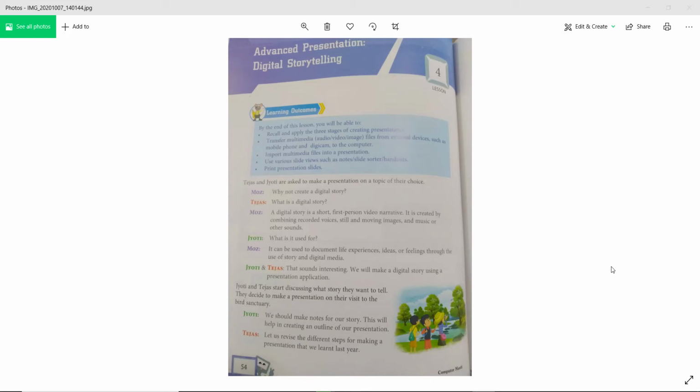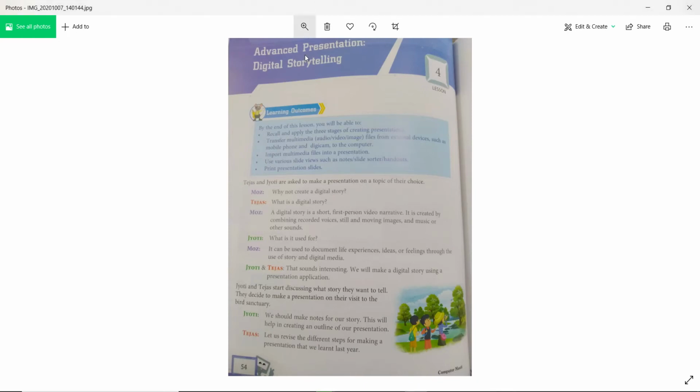Today we will see our unit 4 and unit 5. Okay, so unit 4 is about digital storytelling. See, if you are in a class, what will you do? You will speak and you will tell the story. But here you just need to show it with a presentation.